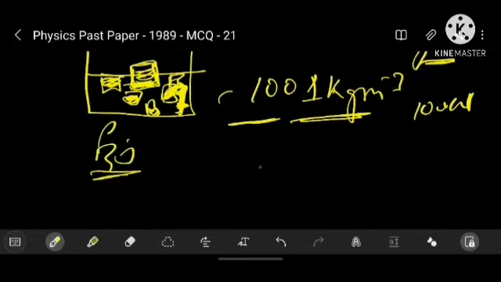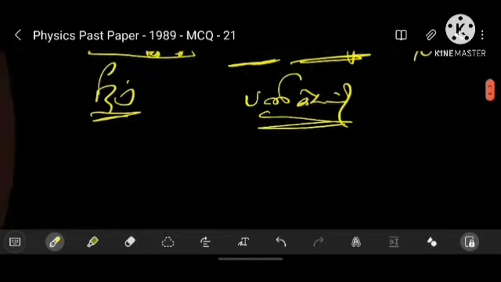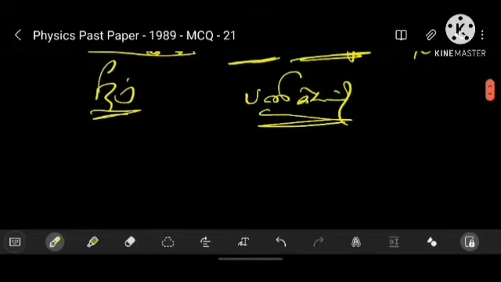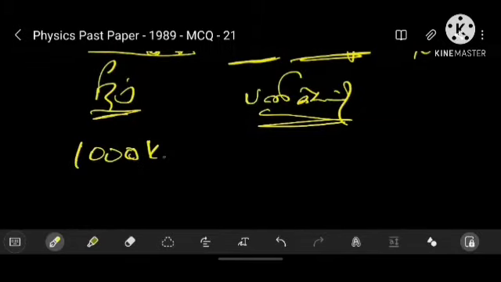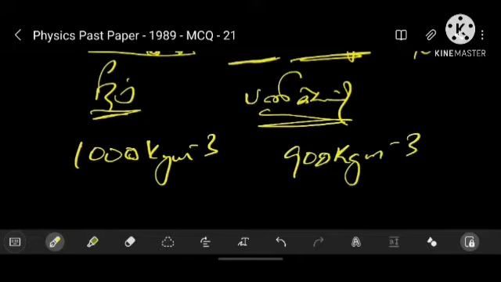Now they have given water and ice. Don't break your head around equations, just think through the lens of this one concept. Here water is 1000 kilogram meter minus 3, and ice is 900 kilogram meter minus 3.